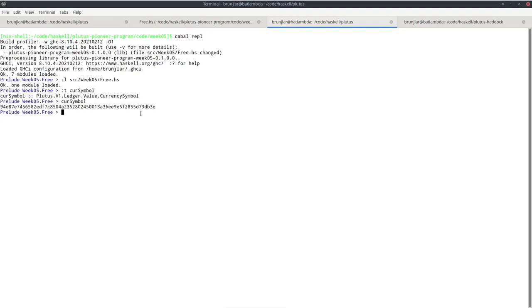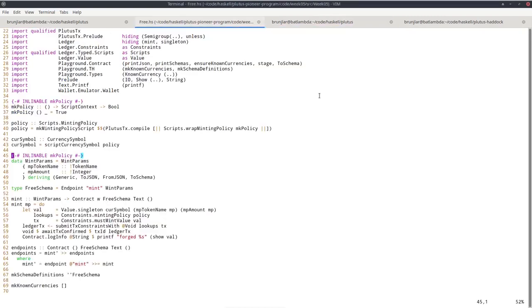So this is now the hash of the script that we got from compiling the Haskell function that represents the policy. So that's the first currency symbol that's not ADA that we see. Going back to the editor, this completes the on-chain part. So we define the policy as a Haskell function, compile it to PlutusScript, and we can also derive the currency symbol from that. But in order to try it out, we also need an off-chain part.